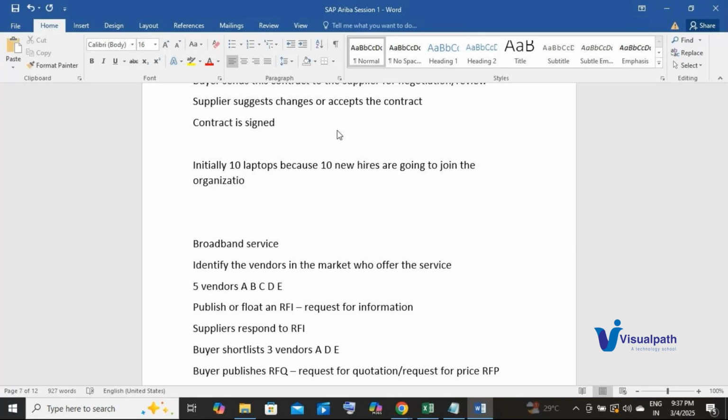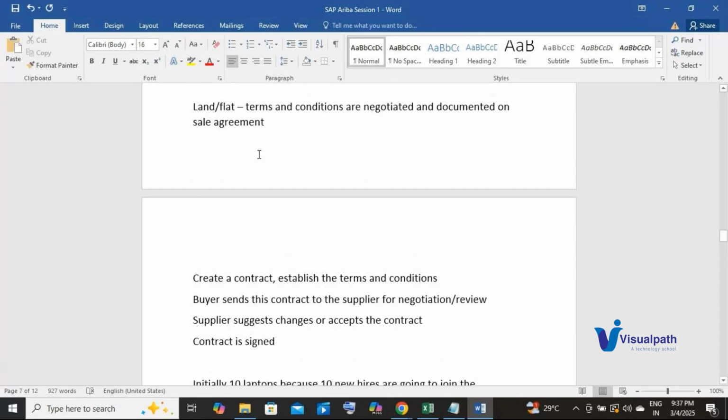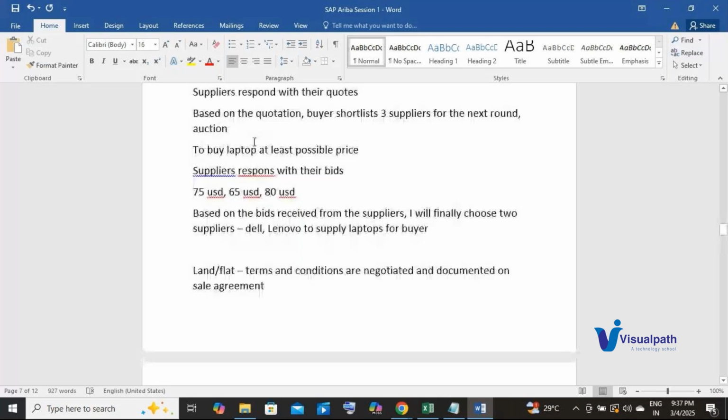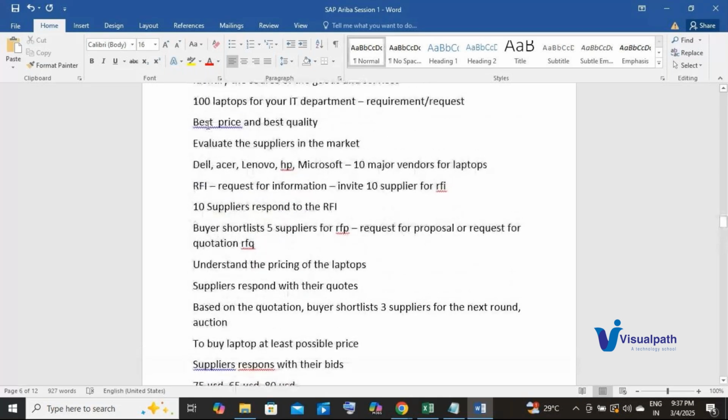So you will not order the 100 laptops in a single go. That's not how it is going to work in real time. You establish a contract. Now 100 laptops is just a number. I can go beyond 100 laptops as well,